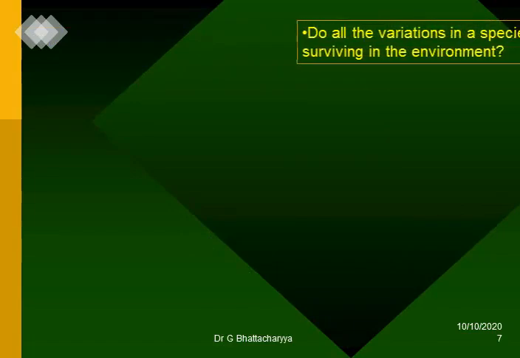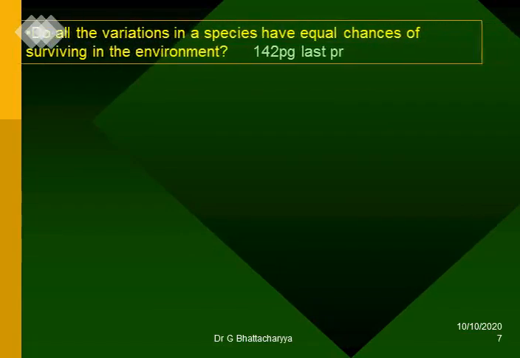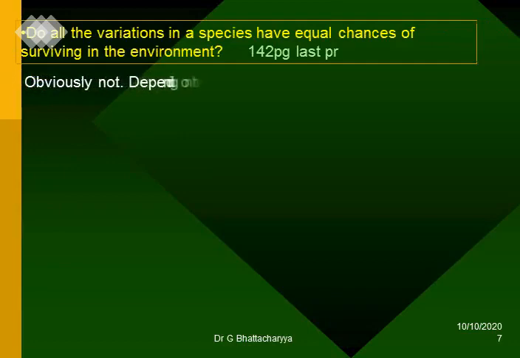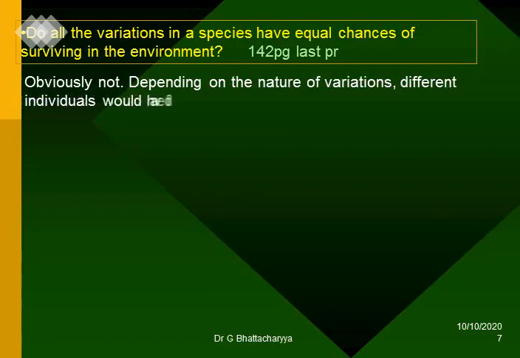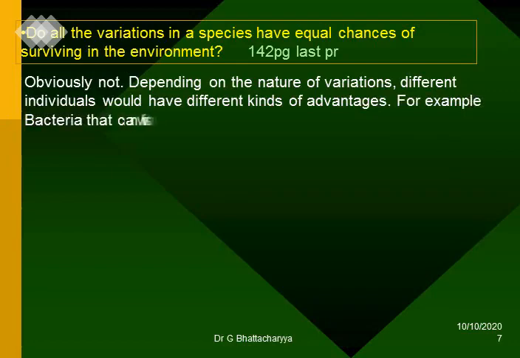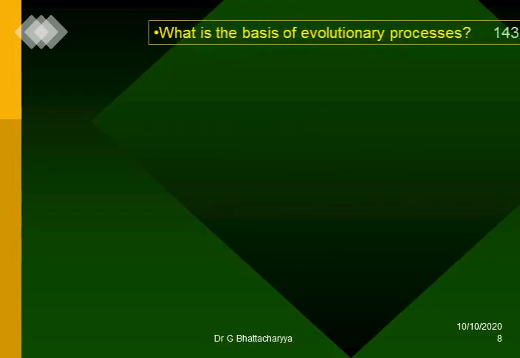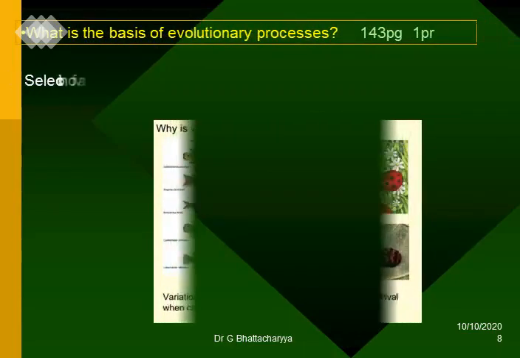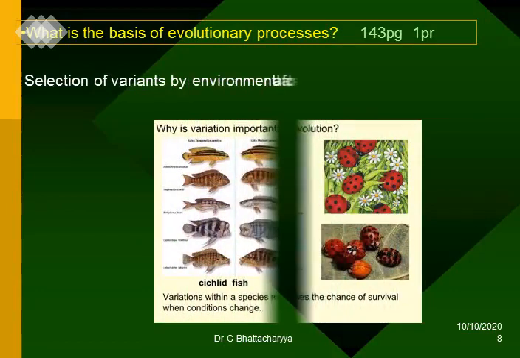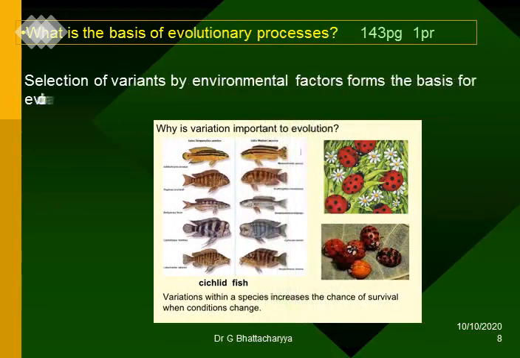Do all the variations in a species have equal chances of surviving in the environment? Obviously not. Depending on the nature of variations, different individuals would have different kinds of advantages. For example, bacteria that can withstand heat will survive better in a heat wave, as we have found. What is the basis of evolutionary processes? Selection of variants by environmental factors forms the basis for evolutionary processes.